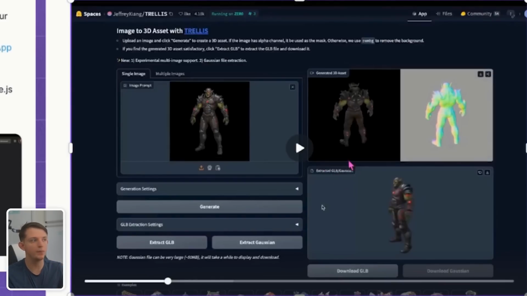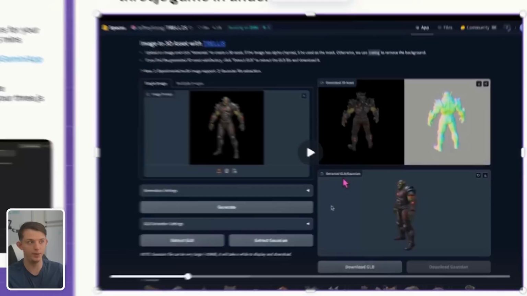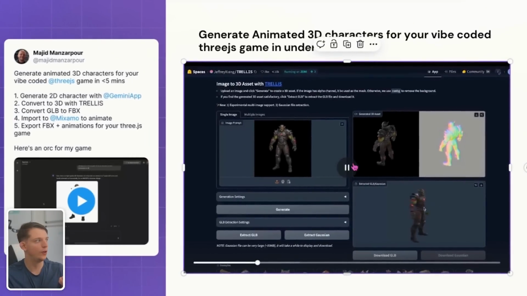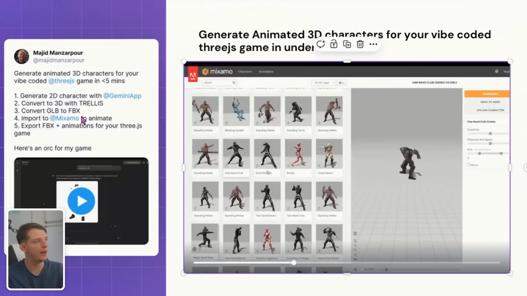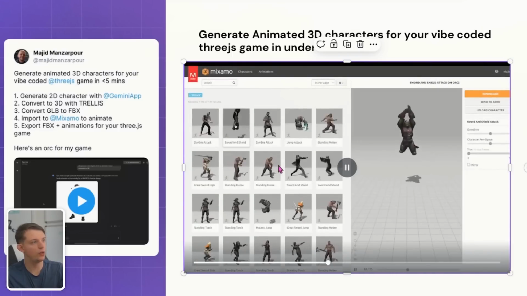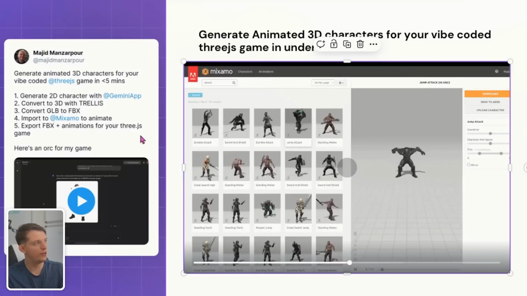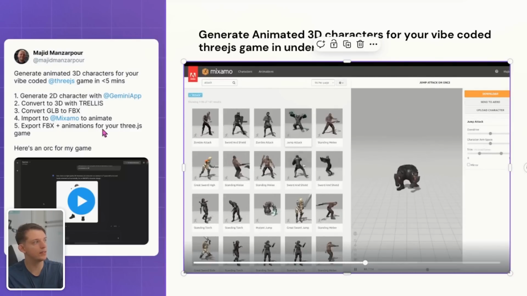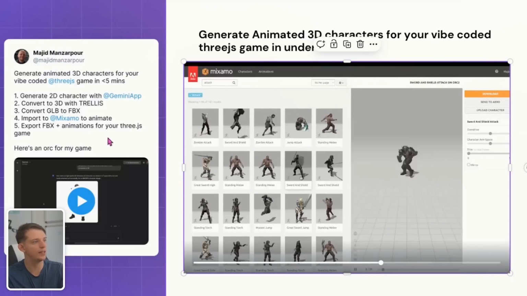And I don't know much about the gaming, but I do know that when I used AI to generate something in Blender, I exported it as a GLB into a game. And so we've gone from 2D character to a 3D character using Trellis. And then you have to convert the GLB into an FBX. And then you import it into Mixamo to figure out how you want to animate it. And then they're going to export the FBX plus the animations for your 3JS game.